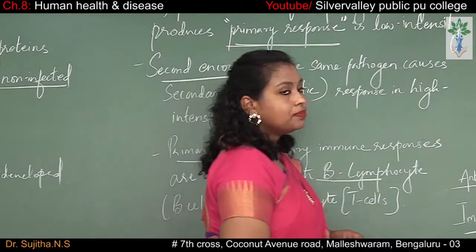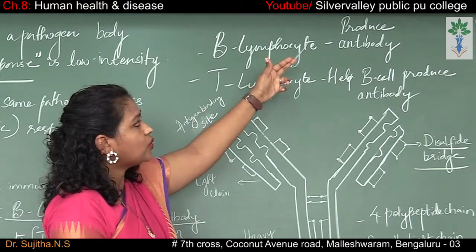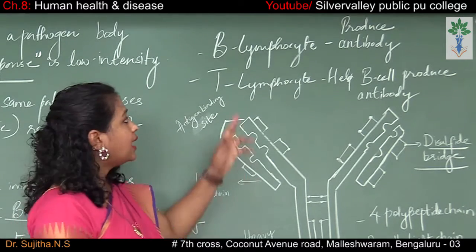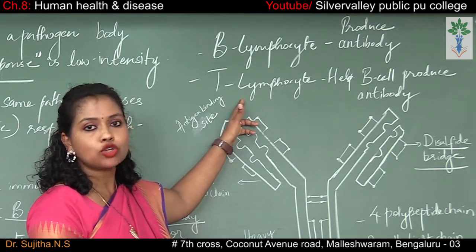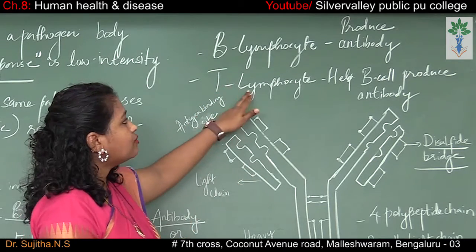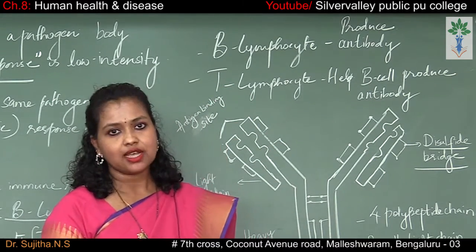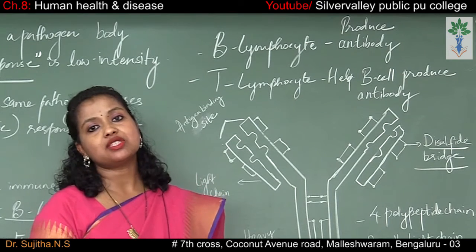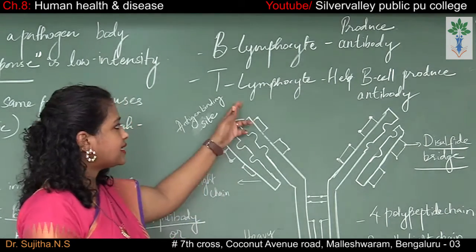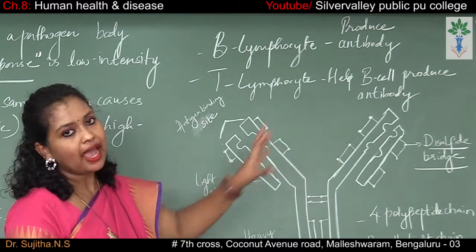Okay, so the B cell or the B lymphocyte produces the antibody, but the antibodies are not produced by the T lymphocytes. T lymphocytes do not produce the antibody. So what does the T lymphocyte do? T lymphocytes help the B cell to produce the antibodies. So it is only the B lymphocytes or the B cells which produce the antibodies, and T cells only help the B cell to produce the antibody.